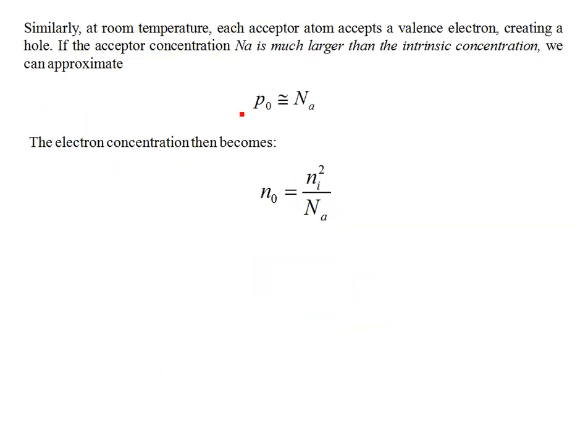Similarly, you can do the same for a semiconductor which is doped by an acceptor atom, that is a p-type extrinsic semiconductor. Here a valence electron is accepted, creating a hole. So you can say that the major contribution of holes is due to this; it depends on the number of atoms by which it has been doped. So the acceptor concentration Na is much larger than the intrinsic concentration. We see that the hole concentration is equal to the acceptor impurity concentration. Accordingly, the thermal equilibrium electron concentration becomes Ni square by Na.